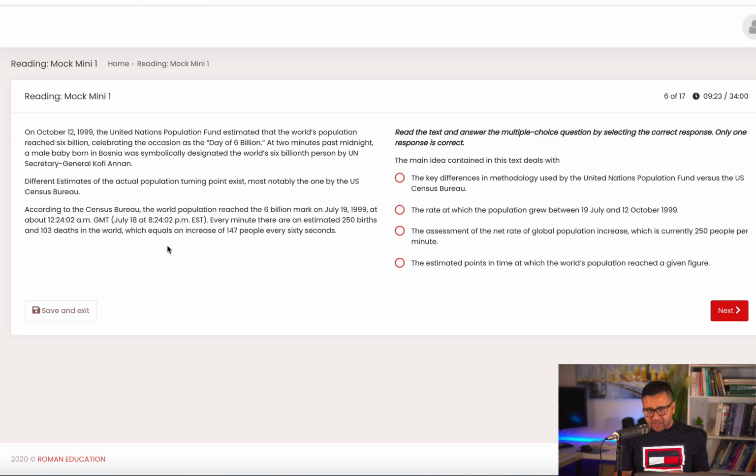In these three paragraphs, we can see that the author is talking about two different points in time when two different organizations believe that the world's population reached 6 billion, and that means it is actually the estimated points in time at which the world's population reached a given figure. If you look at the other options, they are simply wrong if you have enough time to eliminate them by comparing with information in the passage.